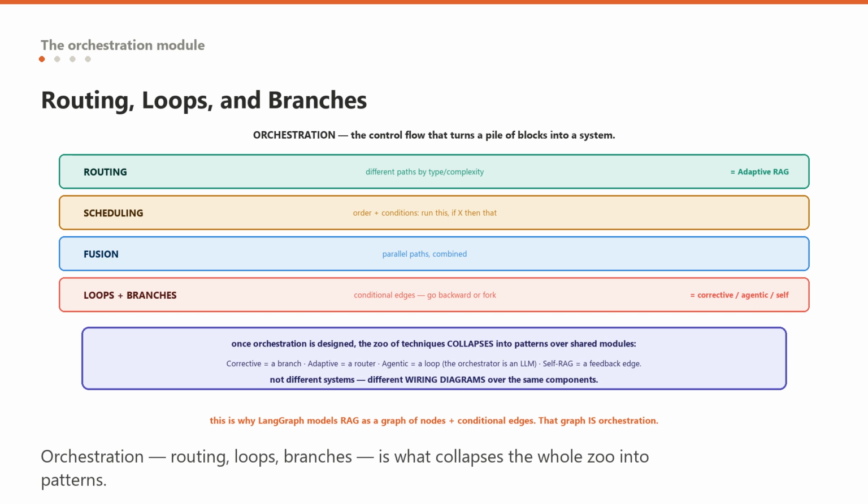And this is exactly why frameworks like LangGraph model RAG as a graph with nodes and conditional edges, because that graph is the orchestration layer, and the orchestration layer is what modular RAG made a first-class citizen. When you can draw your RAG system as a flow graph, you are thinking in modular RAG whether you call it that or not.